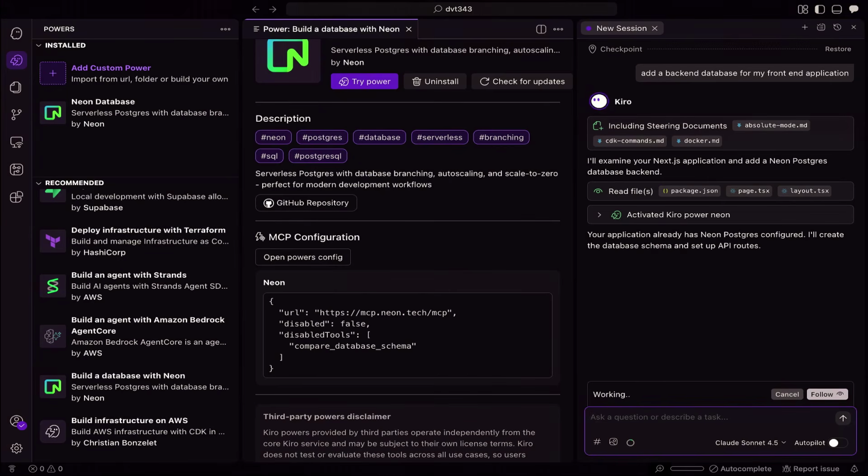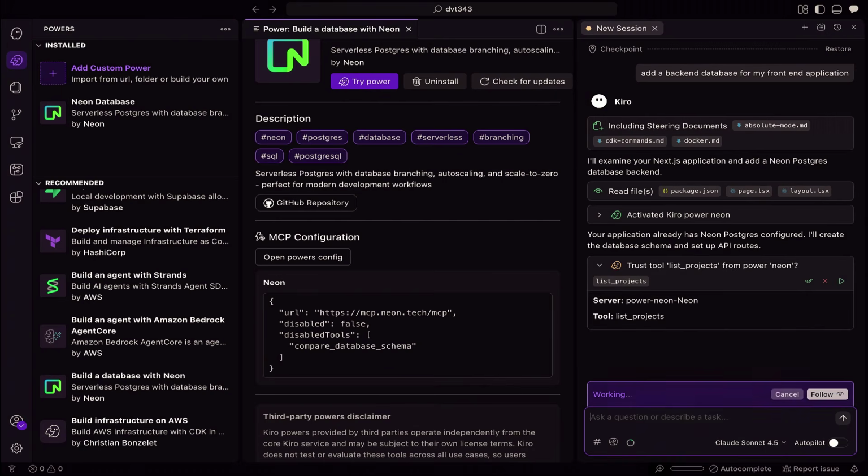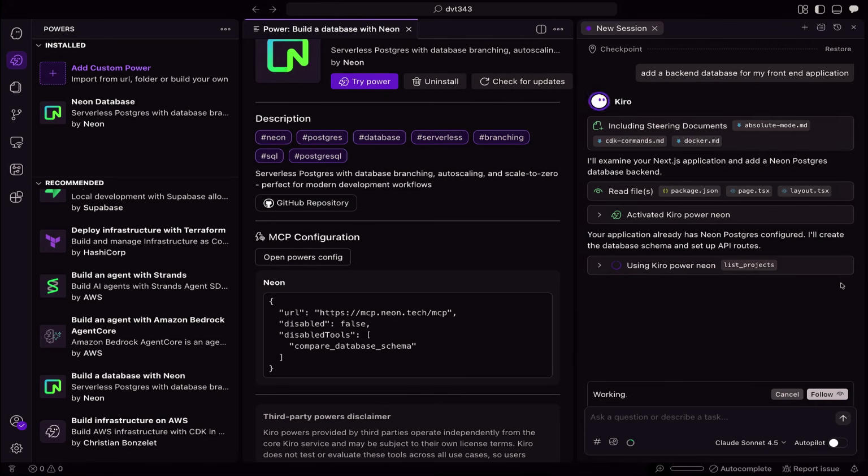So before this activation happens, all the context that may have been included if I had manually included an MCP server and any steering files would have been included. But now as the agent is going through and utilizing the power, it's asking me to trust this tool, so I'll go ahead and accept. That's getting pulled in as the agent is discussing.